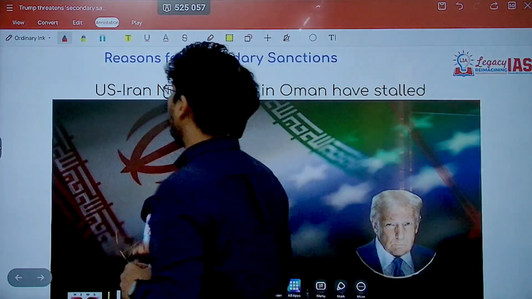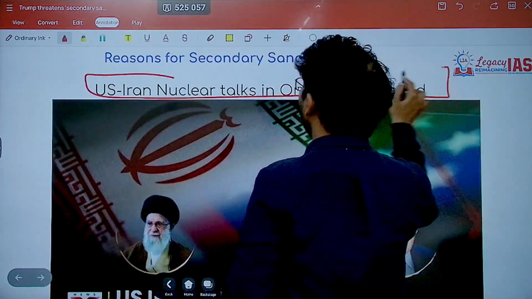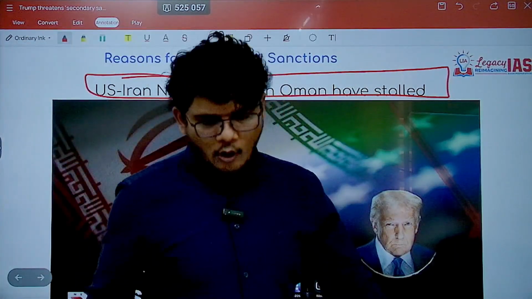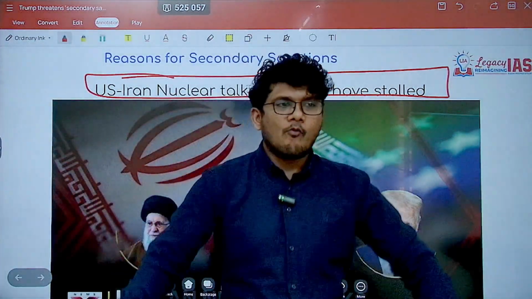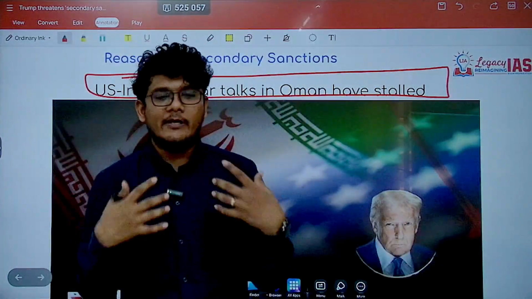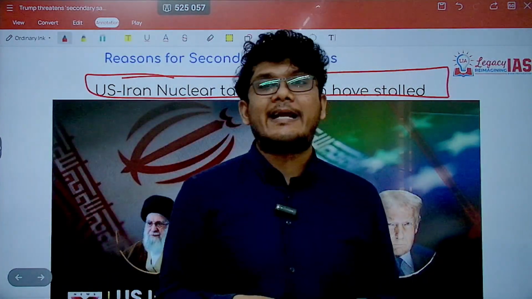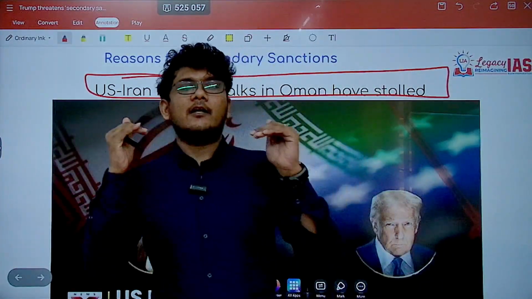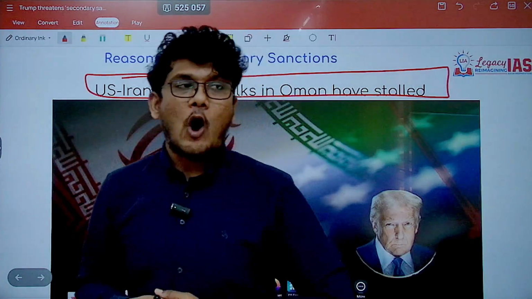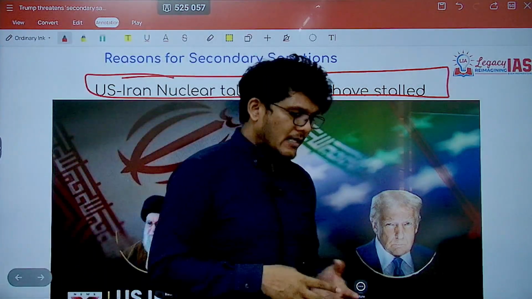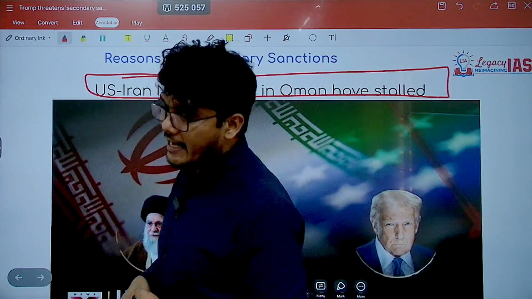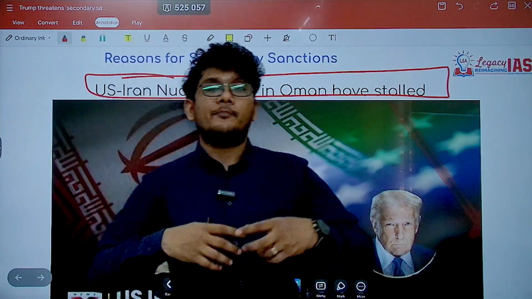One of the reasons is the US-Iran nuclear talks in Oman that have stalled. What is this nuclear talk all about? See, Iran wants to have nuclear weaponization to safeguard its own interest, at the same time not proliferated. So the US-Iran nuclear deal is all about ensuring that highly enriched uranium does not go into the hands of non-state actors. It is also used for peaceful purposes.